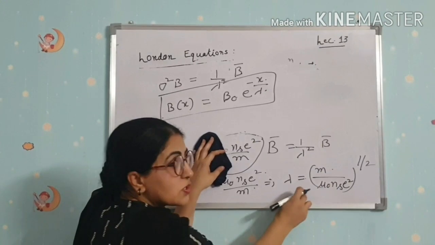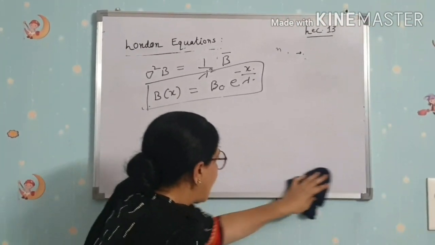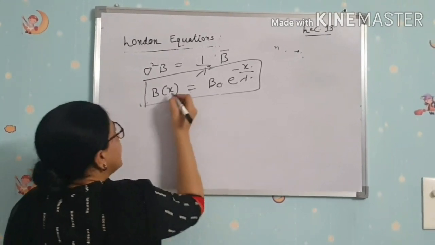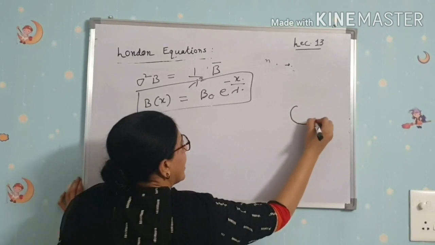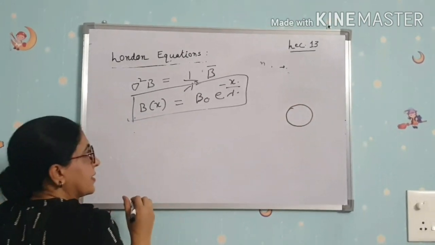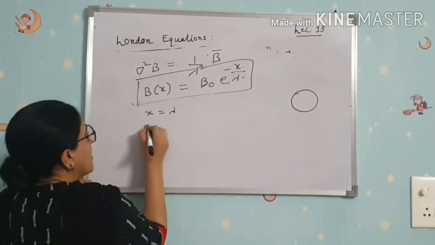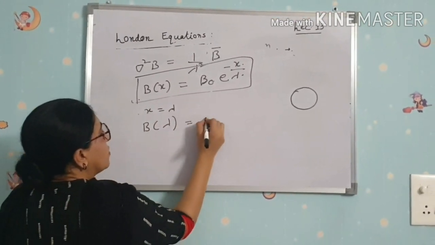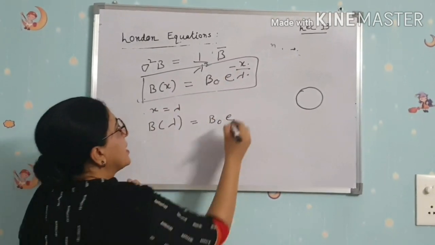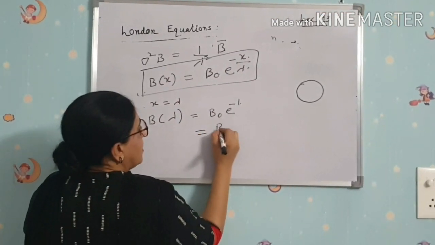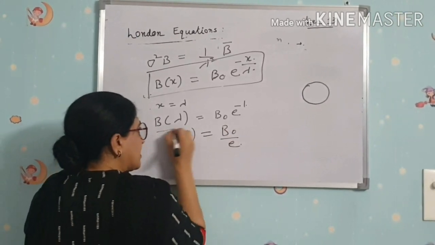This has the dimensions of length, and we call it penetration depth because, suppose this is a superconductor, when x is equal to lambda, then B of lambda is equal to B naught e raised to power minus 1, that is B naught by e.